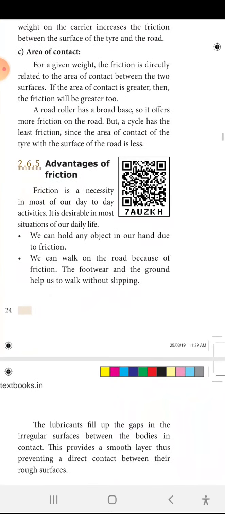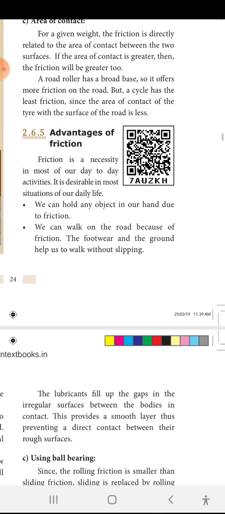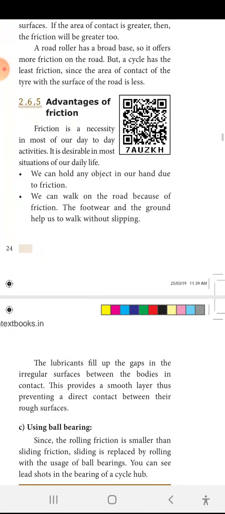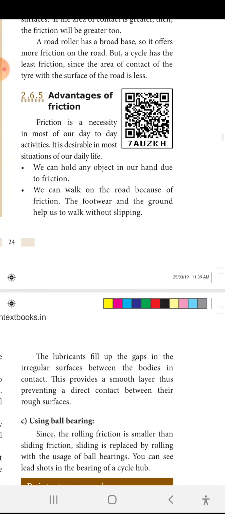Advantages of friction. Why do we need friction? What are the advantages of it? Friction is a necessity. We should have some amount of friction to make ourselves comfortable. If the friction is less, as I said, you will jerk and fall. If the friction is more, you can't move. So friction should be there to make our motion comfortable.